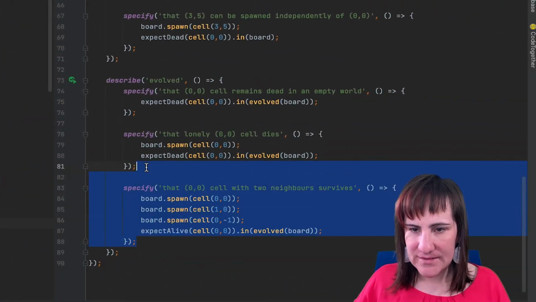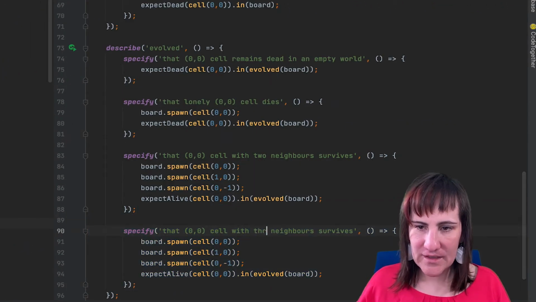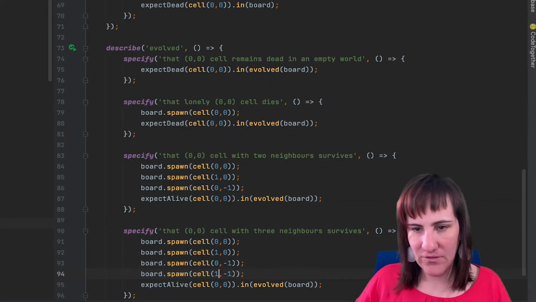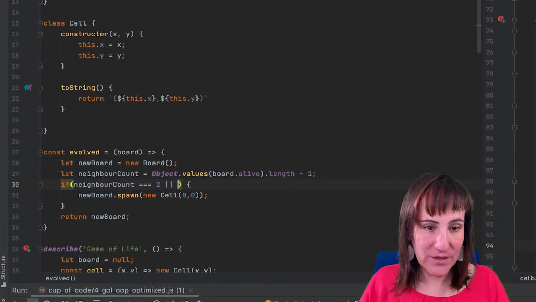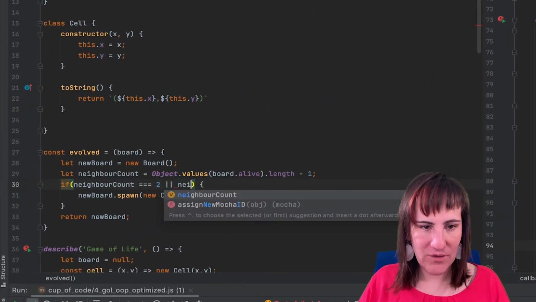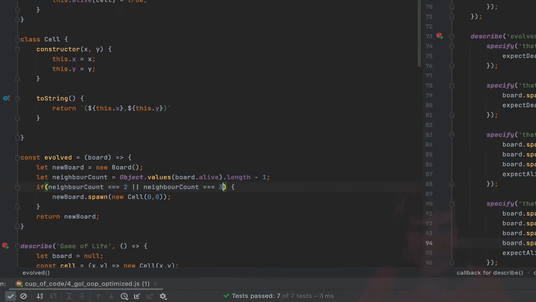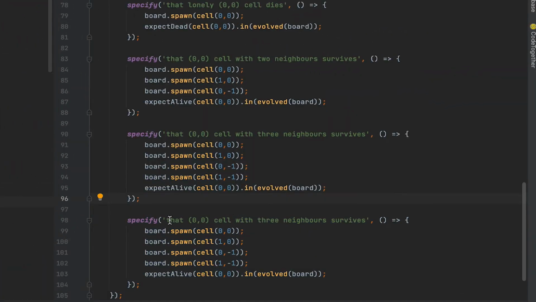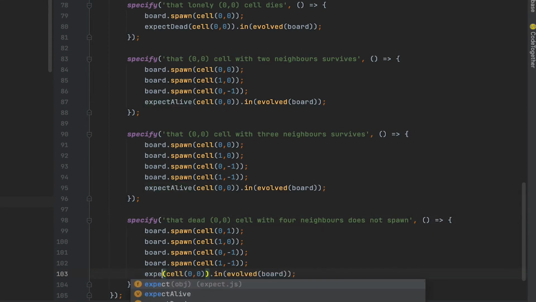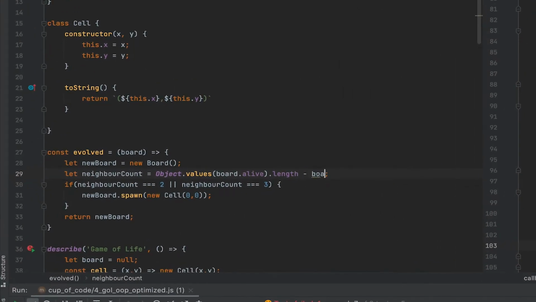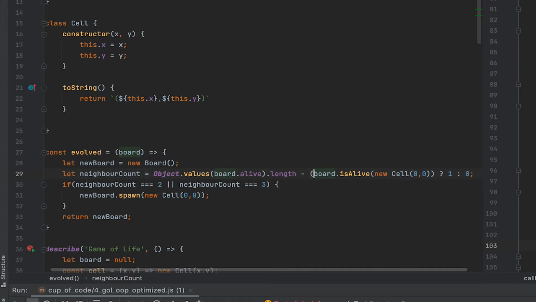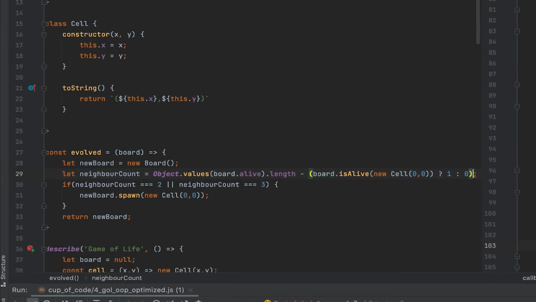Okay, so the next test could be to test if a cell with 3 neighbors survives. Satisfying the test is really easy now, because we just write neighbor count equals 3. It took me a bit of time to figure out the next case, because what we need to realize is that the dead cell with 4 neighbors will spawn with the current code. And for now that fails, but the fix is really simple, because we just have to make sure that we don't subtract when the 00 cell is not alive.